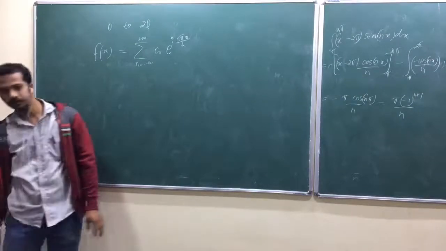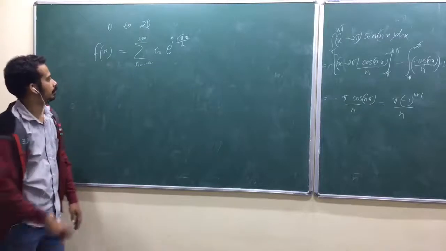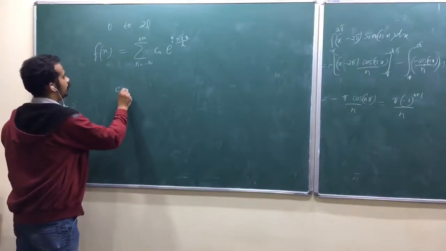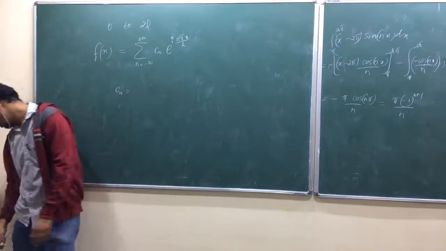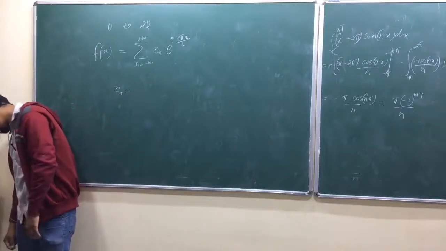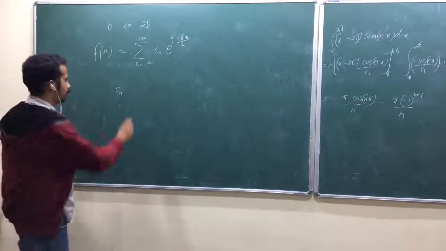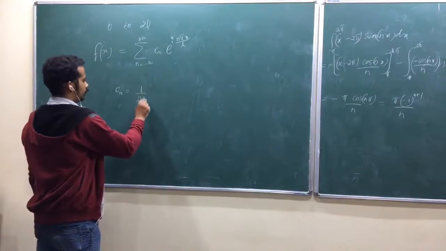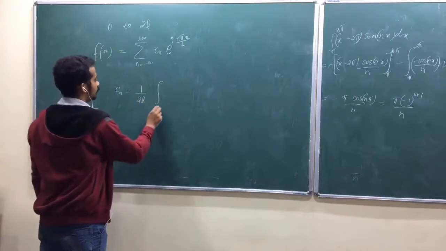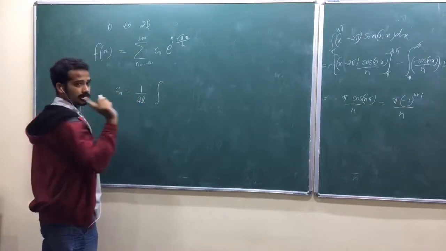Yeah, how do you find Cn? Cn is equal to 1 by 2L. Actually, he has taken minus L to plus L in his example.